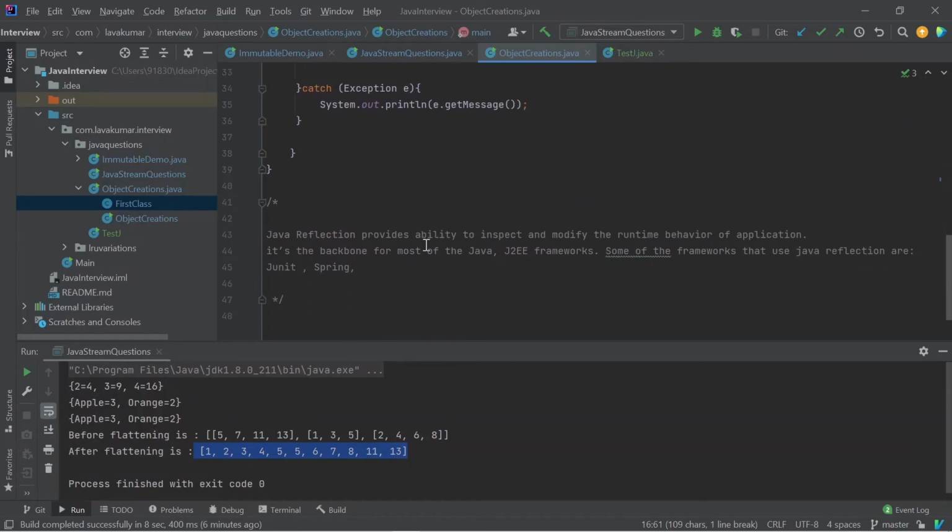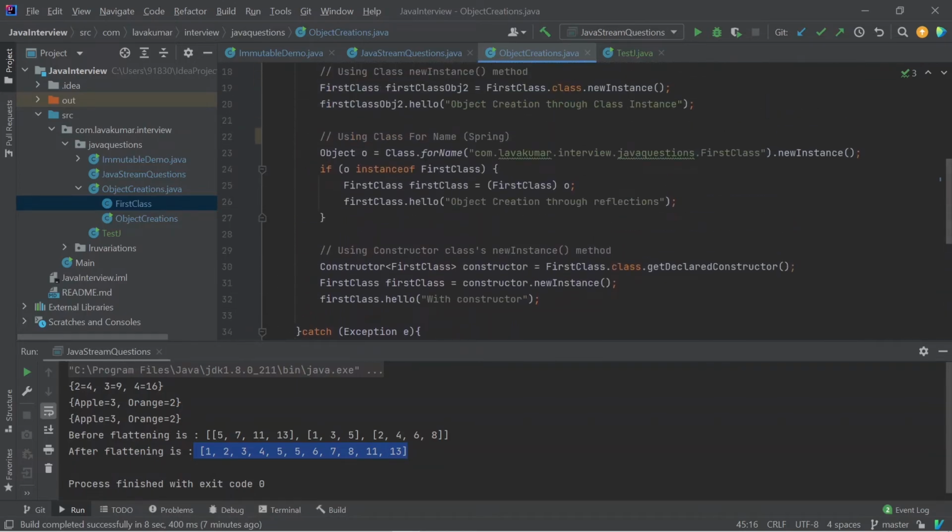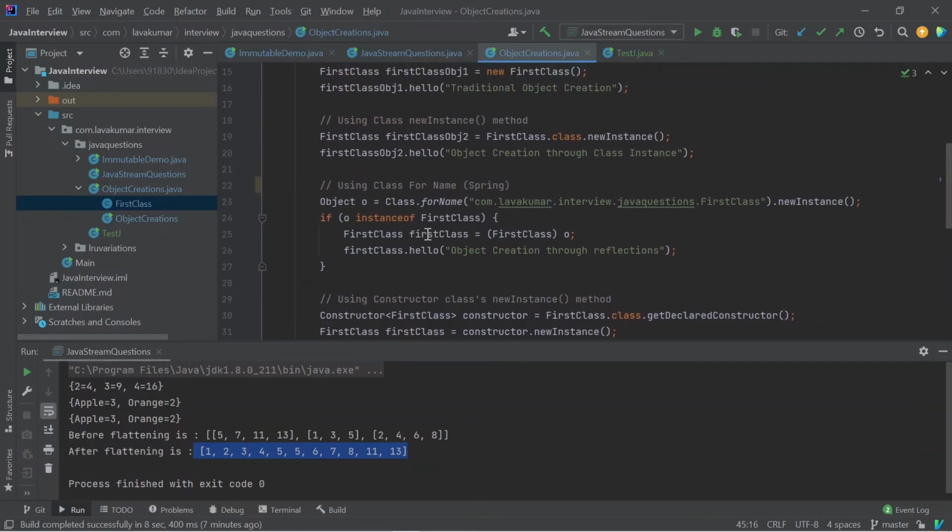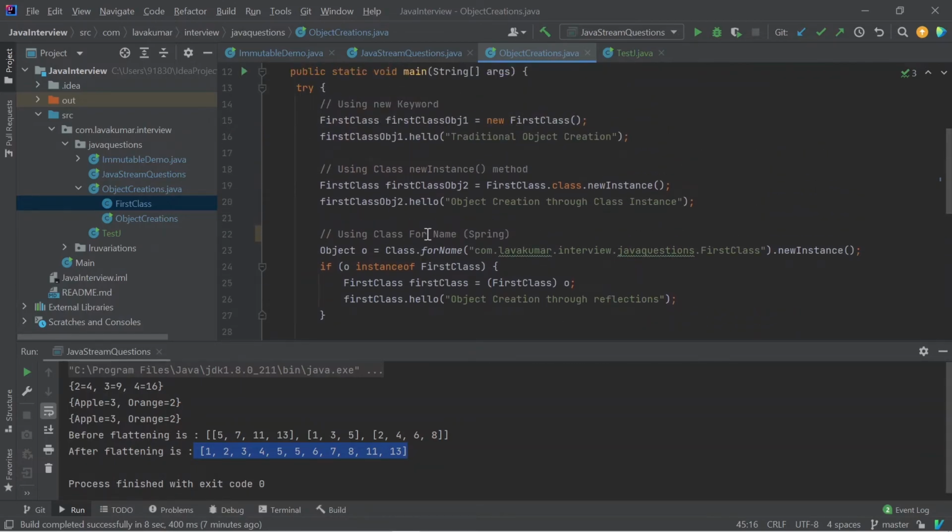Basically, Java reflection is used in many use cases, like in JUnit, in Spring, and also in Tomcat, which is creating the pool of threads. Everywhere, Java reflection itself is used in the backend, and everything happens dynamically. So whenever you can do it with new, don't use all these things. Use them only where necessary, because it is somewhat slow and less performant than declaring a new instance with a class name.